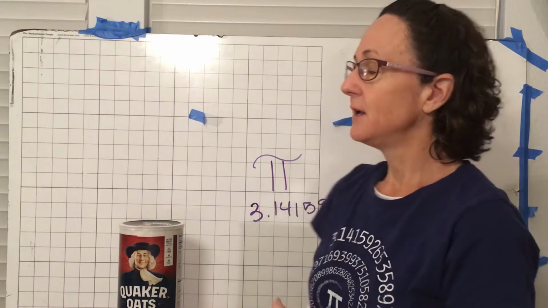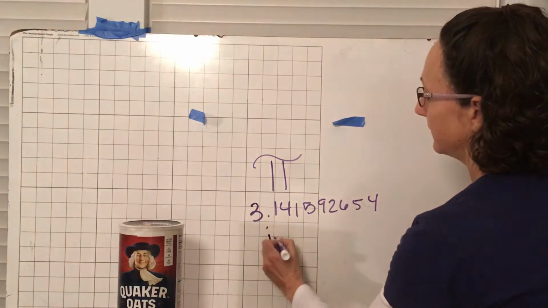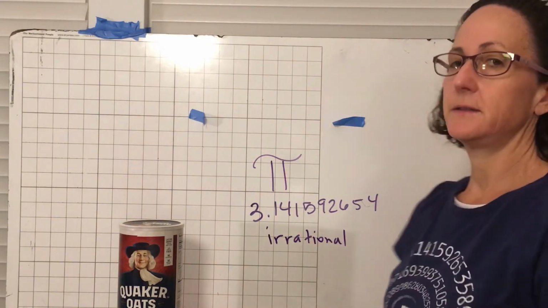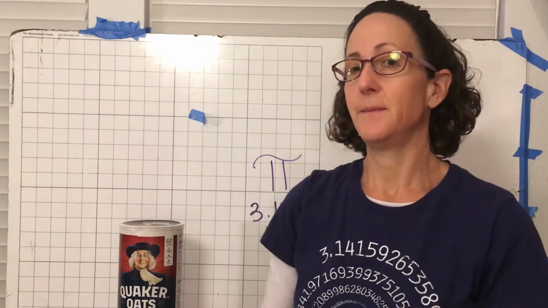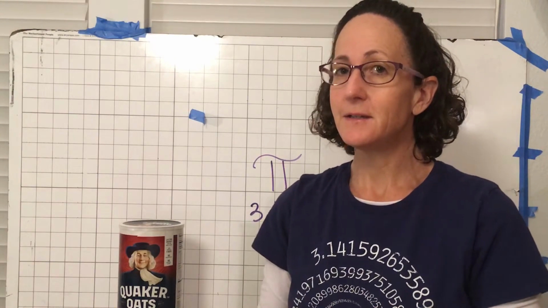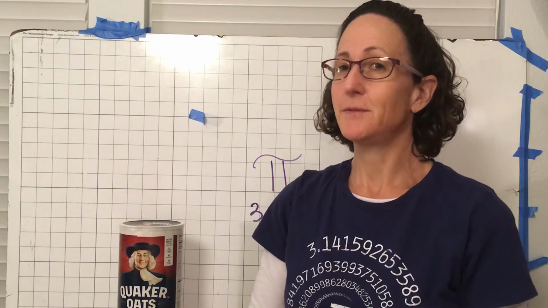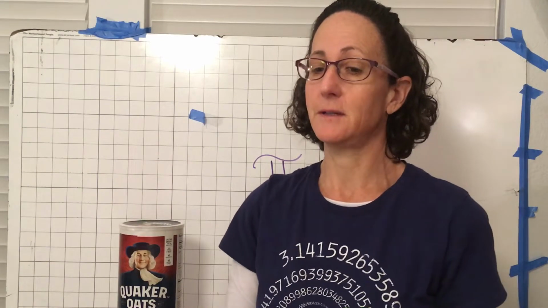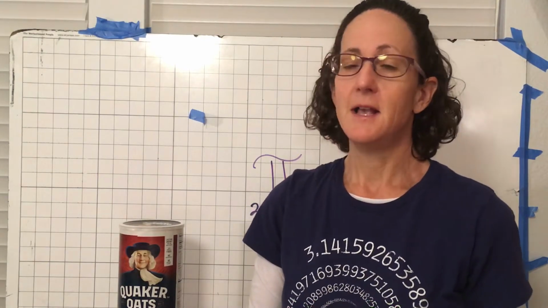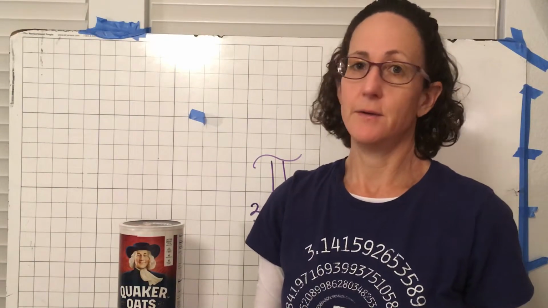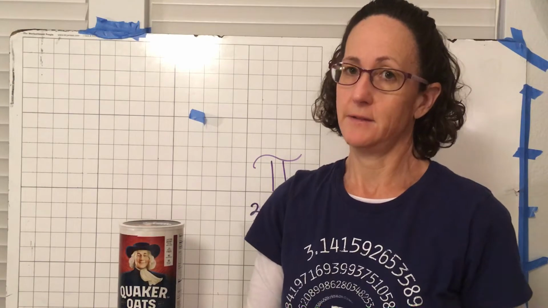Okay. So just because that's what the calculator gives you does not mean that that's all the digits of pi, okay? So pi is something called an irrational number, okay? It's irrational because it actually has no end. Computers have calculated millions and millions of digits of pi, and some people have actually memorized a really large number of pi, but in the end, you really can't ever calculate them all or write them all down or memorize them all because it just never ends, okay?